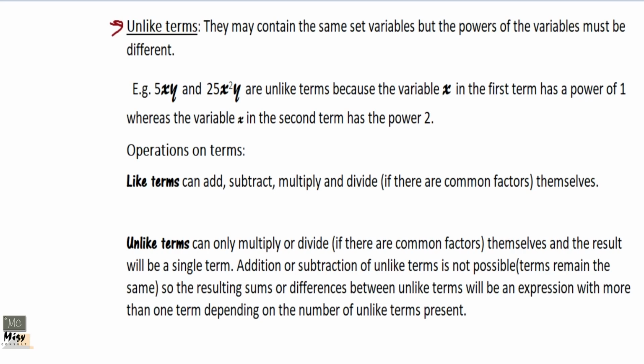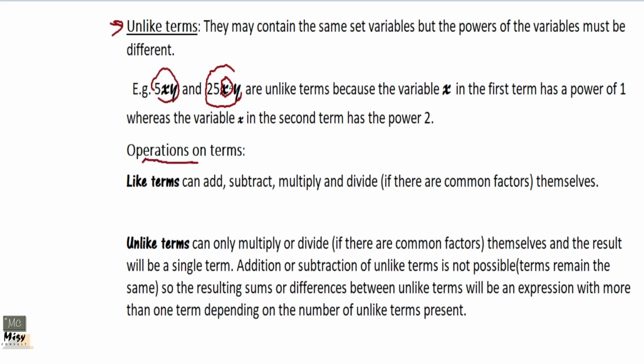Okay, so example here, 5xy and 25x squared y. Because the x in the second term is squared, whereas in the first term it is not squared, it's just exponent 1, the terms are not like terms, so we call them unlike terms. Okay, so that is what we need to know.